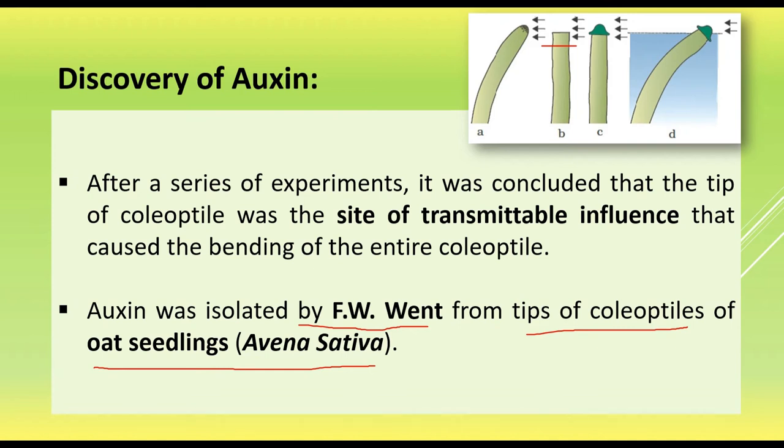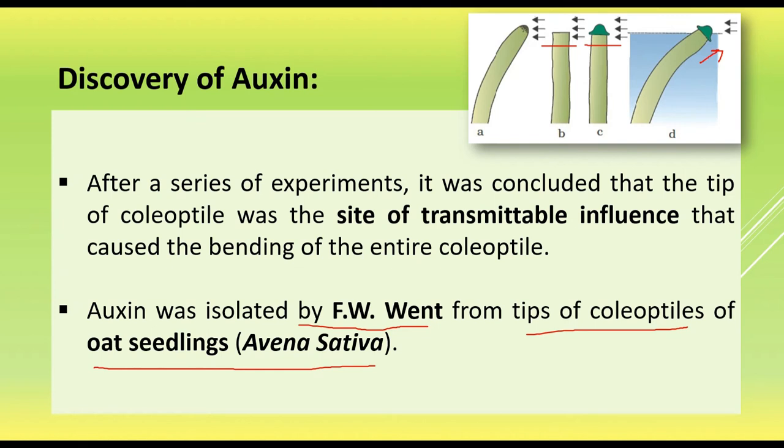Then the agar was cut into different small pieces, and one small piece was kept at the tip of these oat seedlings, and again unidirectional light was given. And then he observed that the coleoptile of the oat seedlings again showed the curvature, that is the bending towards the light.